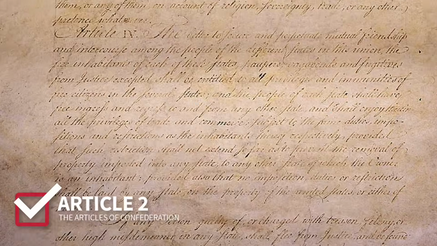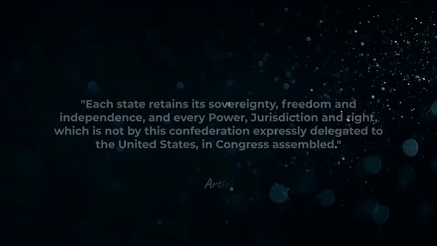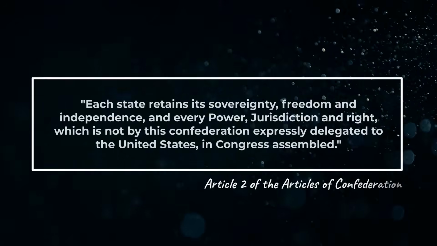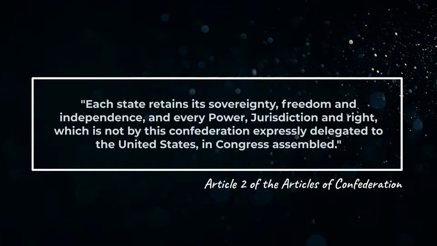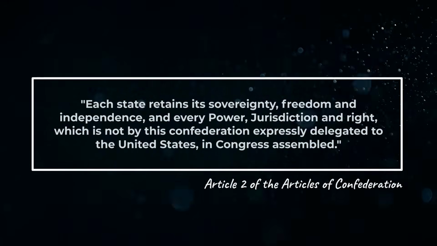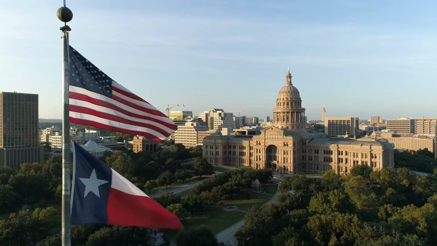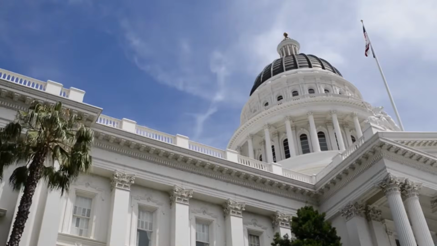From the very get-go, the founders wanted to make it clear with whom the power to govern rested, so Article 2 focuses on preserving the sovereignty of each of the individual states. "Each state retains its sovereignty, freedom, and independence, and every power, jurisdiction, and right which is not by this confederation expressly delegated to the United States in Congress assembled." Article 2 emphasizes that under the Articles of Confederation, the states hold supreme authority over the central government and are the main holders of power.